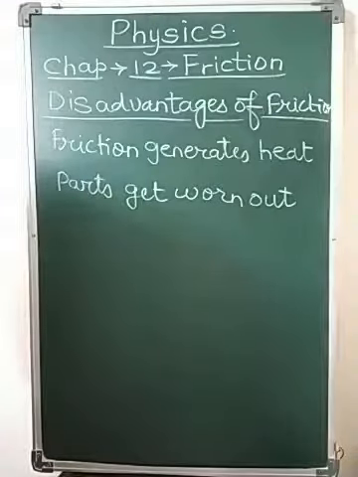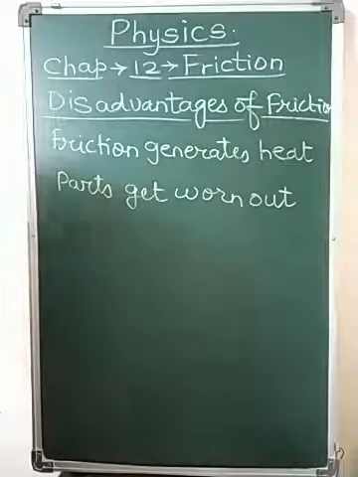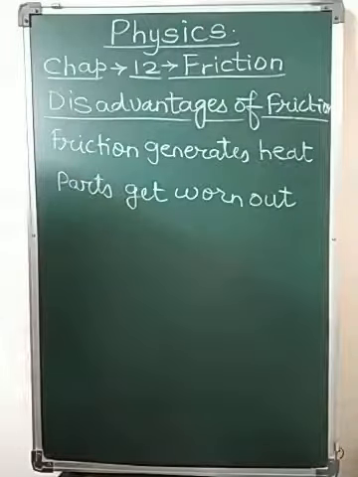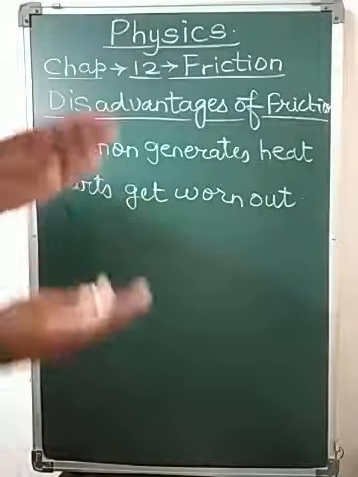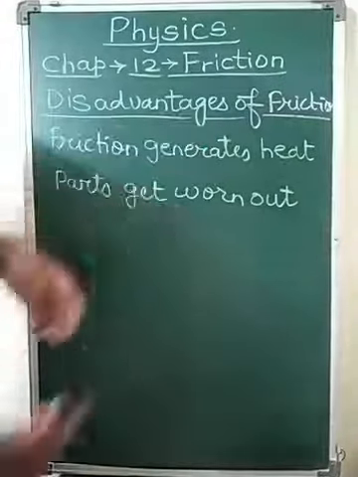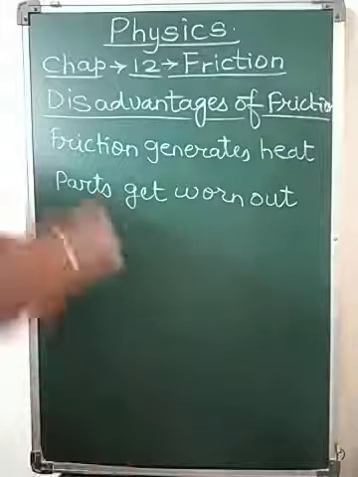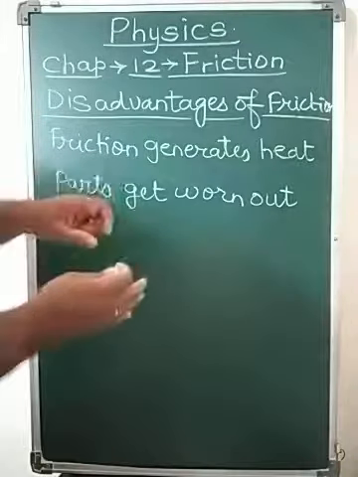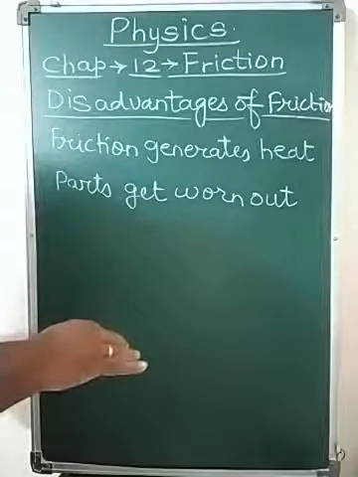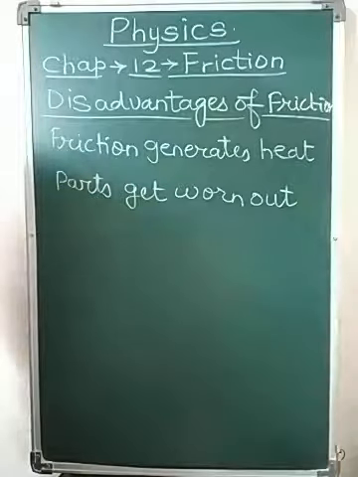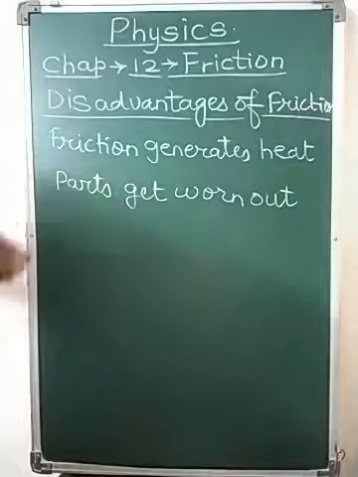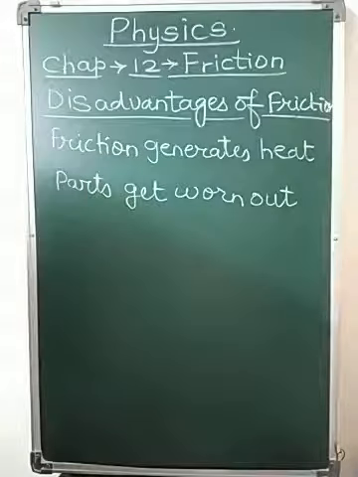Friction between the road and the wheels of a moving vehicle can generate enough heat to damage the tires. That is why it is advisable to stop a car for a while after it has traveled a long distance. When you are traveling a long distance in your four-wheeler or two-wheeler, heat is generated by the friction of the road and the tire, which can damage the tire if it is continuously moving. So you take a stop, wait for a while, let the tire temperature return to normal, and then start your journey again. So these were the disadvantages of friction.